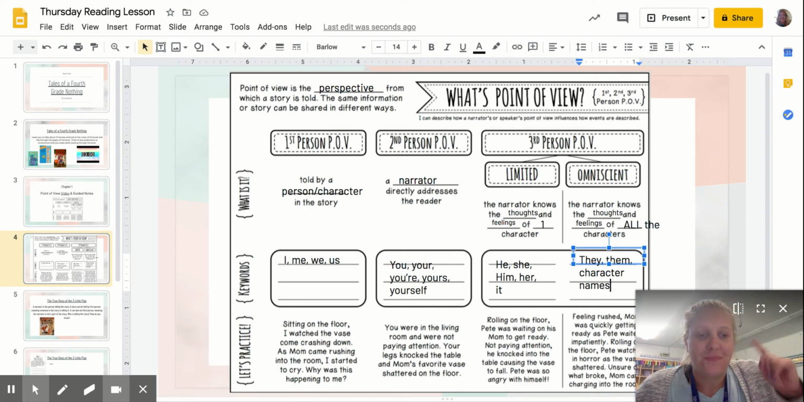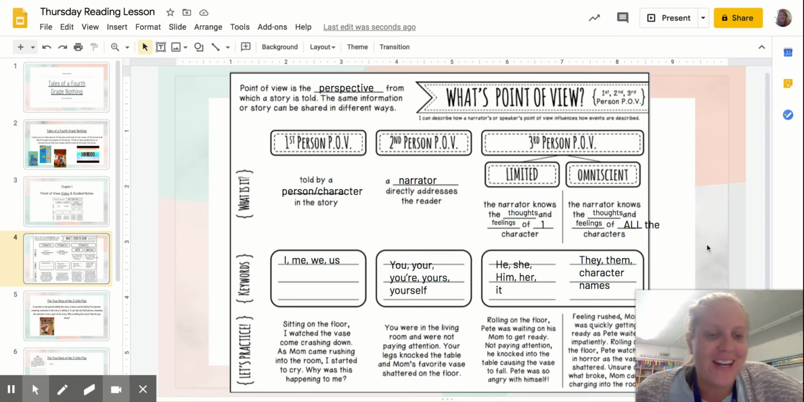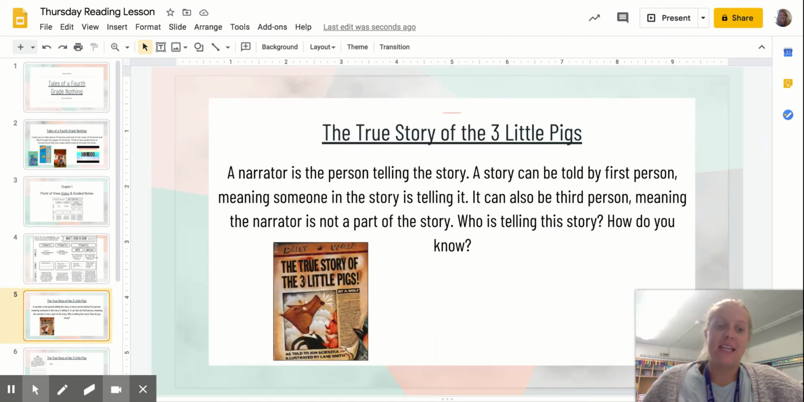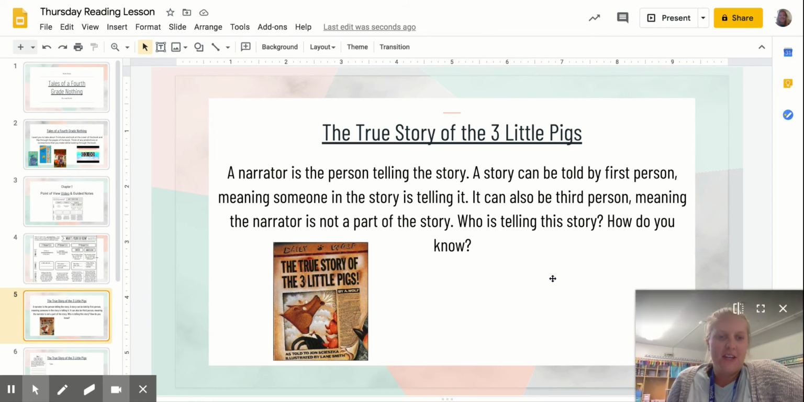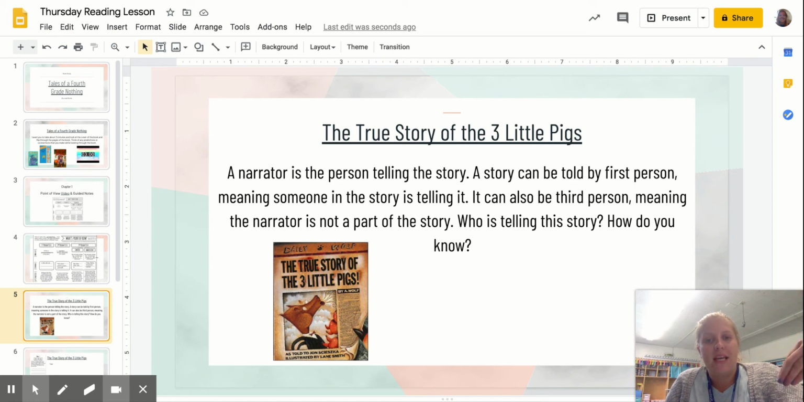written on your paper, and then you're going to go to my next slide, and now you're going to listen to the story of the Three Little Pigs. The video will be right here, and so while you're listening, you're going to think, a narrator is the person telling the story. A story can be told by first person, meaning someone in the story is telling it. It could also be third person, meaning the narrator is not part of the story. Who is telling the story, and how do you know?